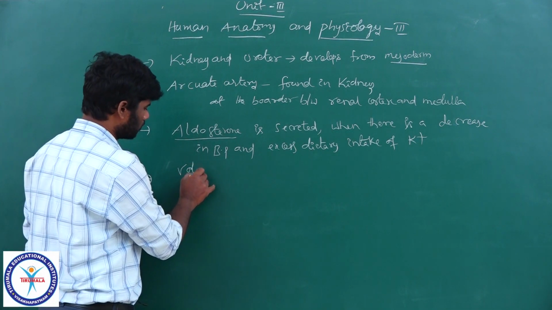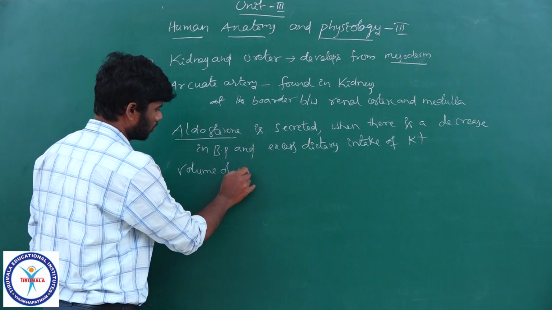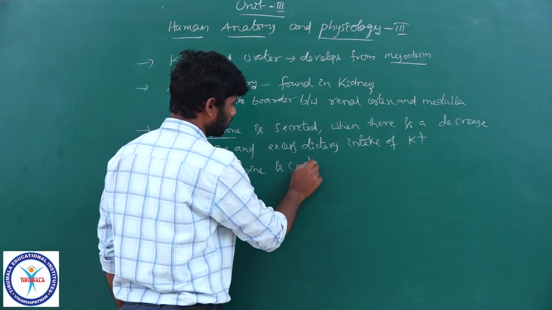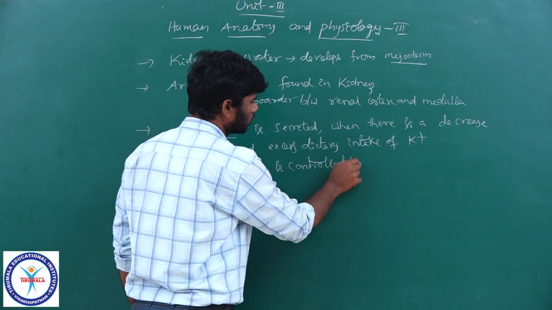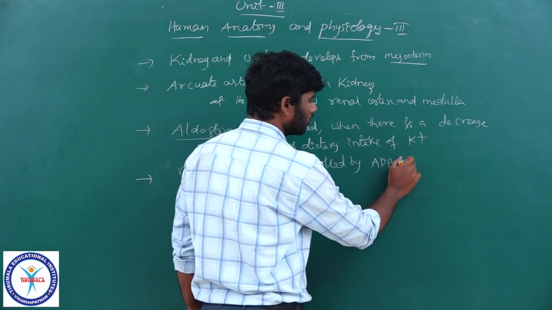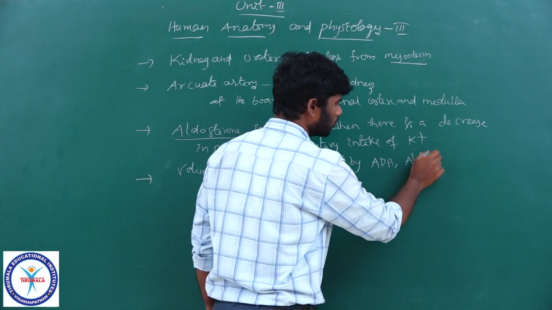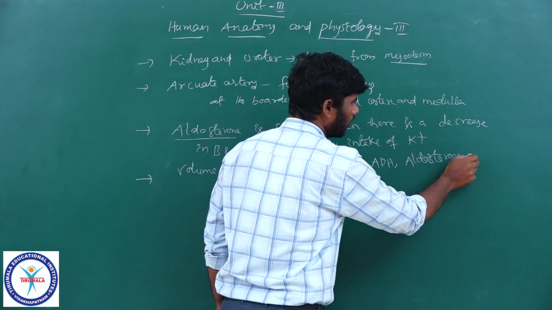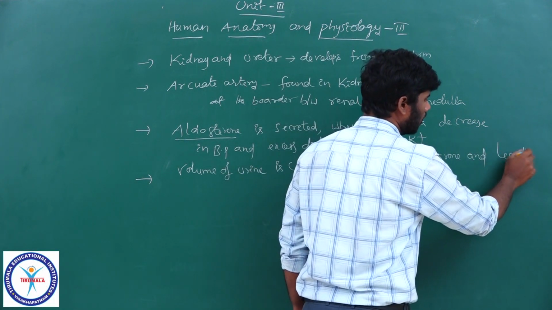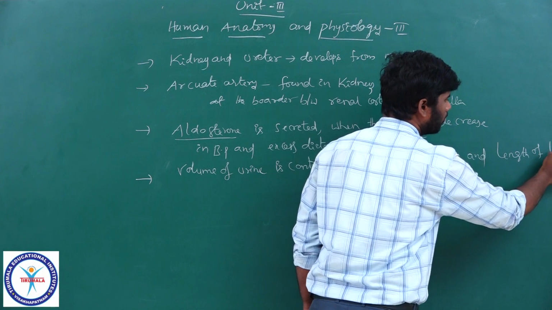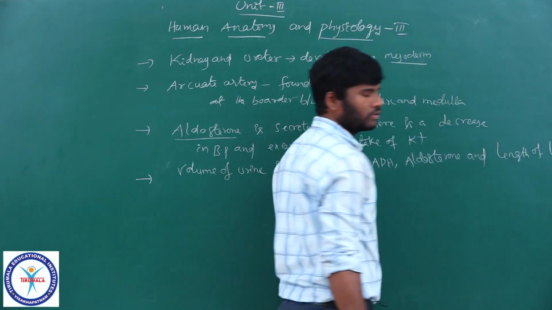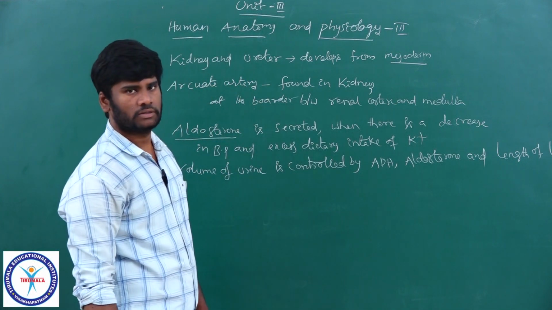Volume of urine is controlled by ADH, antidiuretic hormone, aldosterone, and length of loop of Henle, right?